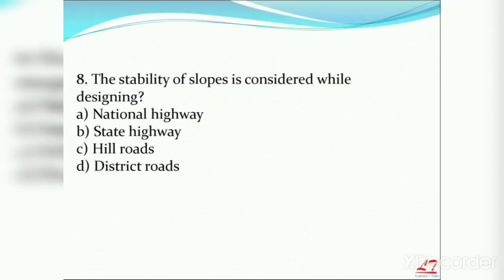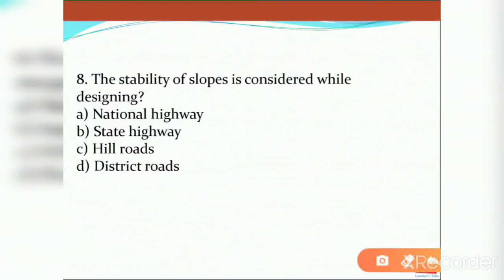That's why. Next, the stability of slope is considered while designing hill roads. I told you, you have to keep some extra points in mind while constructing hill roads. The main factor is stability of slopes. So the stability of slopes should be considered in hill roads. Okay friends, these are the main bits I covered in this.